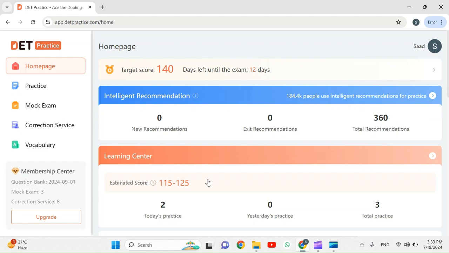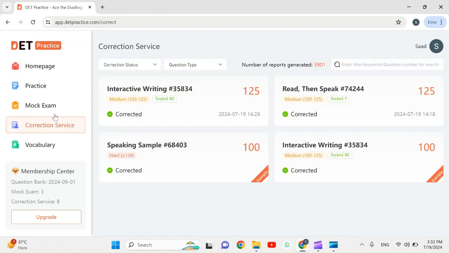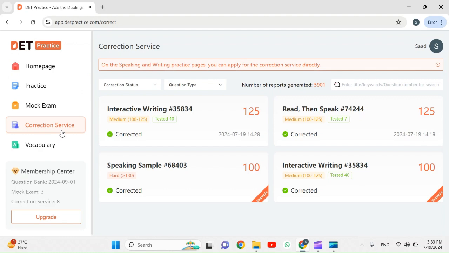But today we're specifically talking about the correction service, which is the feature I was talking about earlier in this video, that with this feature you can actually improve your production scores. Okay, but one thing that I have to mention here is that this is not free.